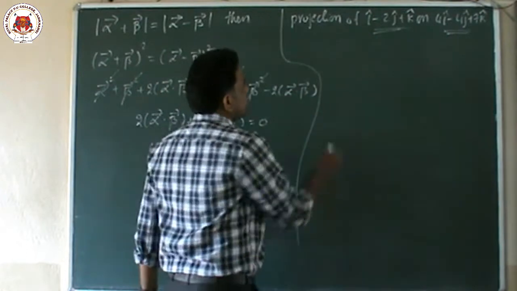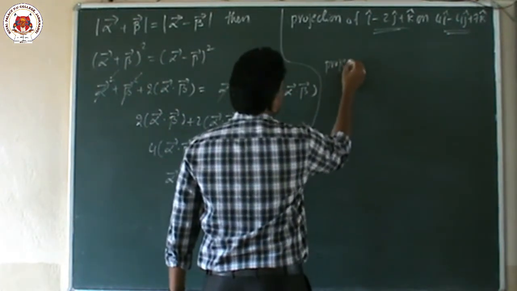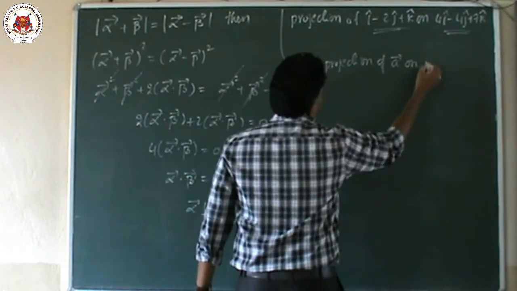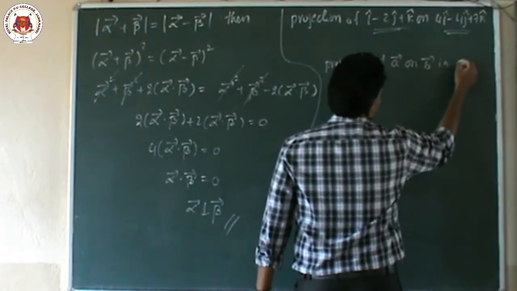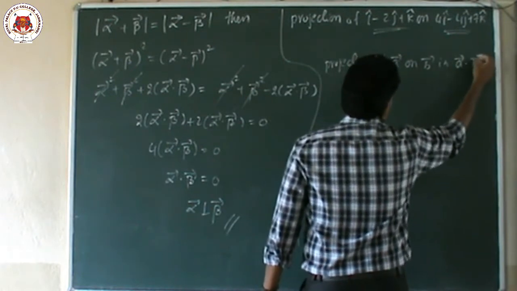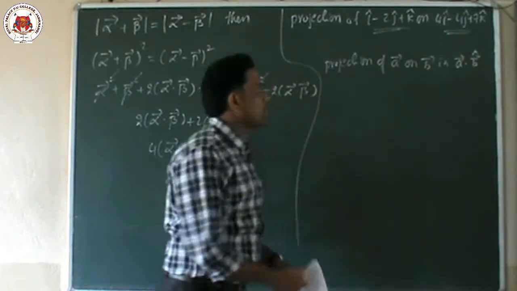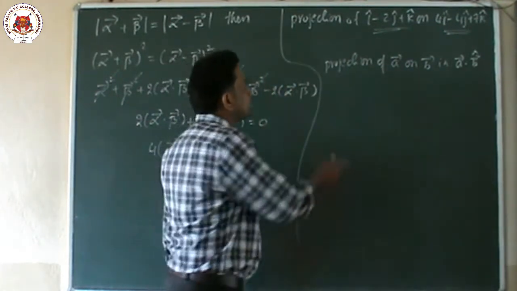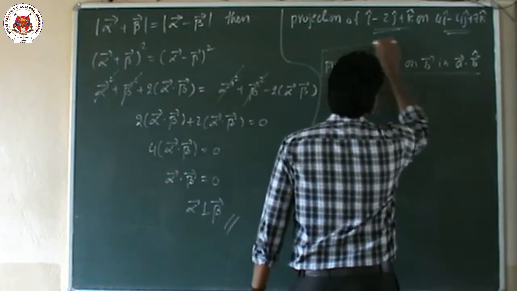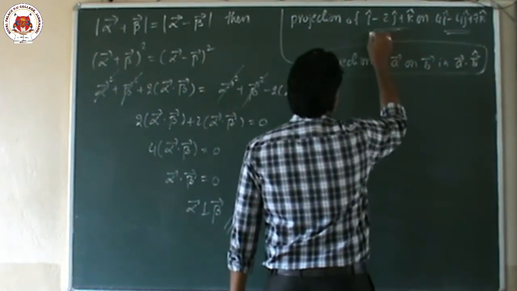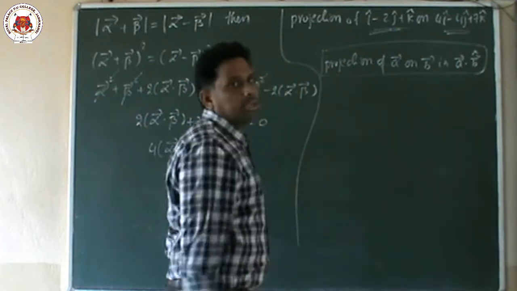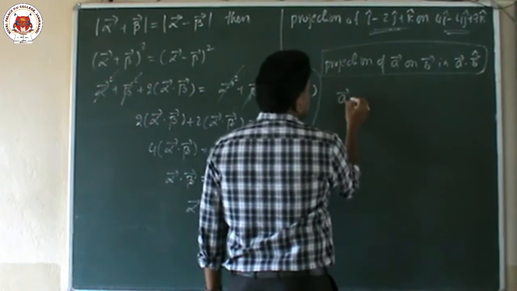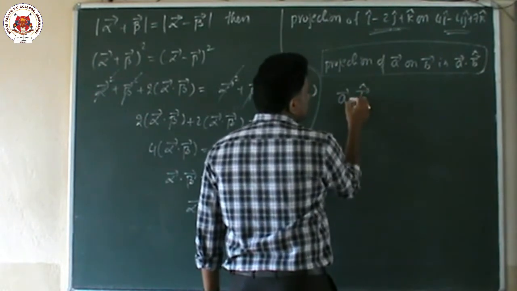The formula is there. So what is the formula, children? Projection of A vector on B vector is A vector dot B cap. This is the formula for the projection. Here the first vector is A and the second vector is B. So first, A vector dot B cap is nothing but A vector dot B vector by mod of B vector.